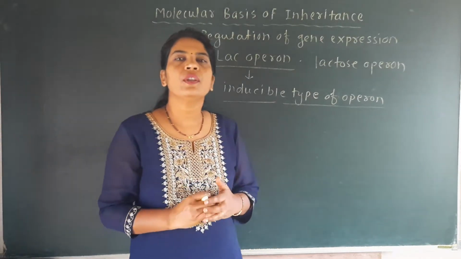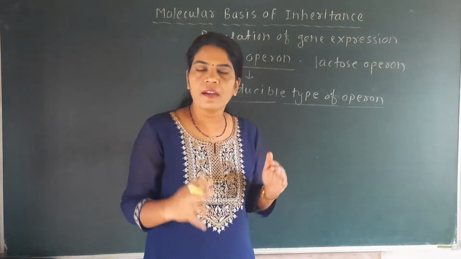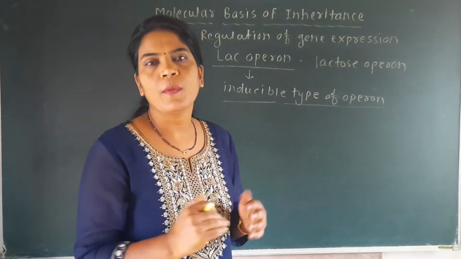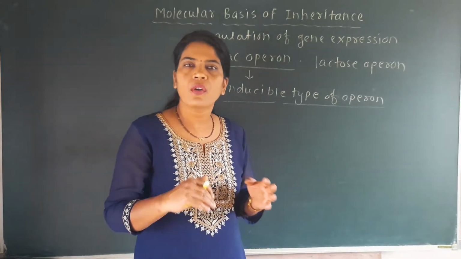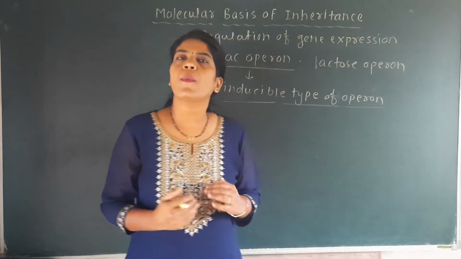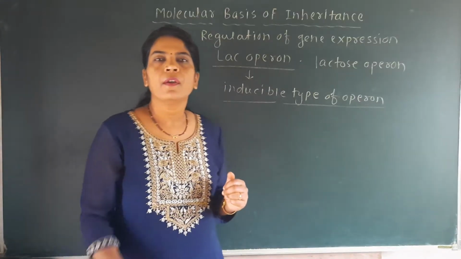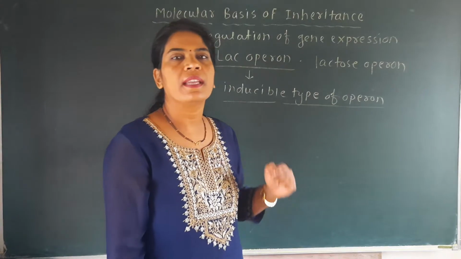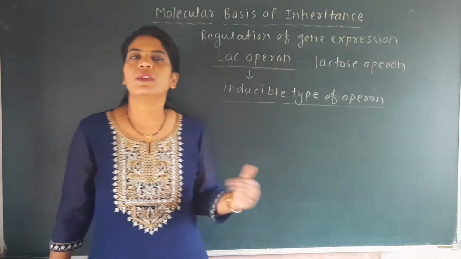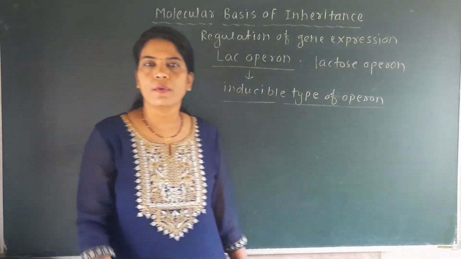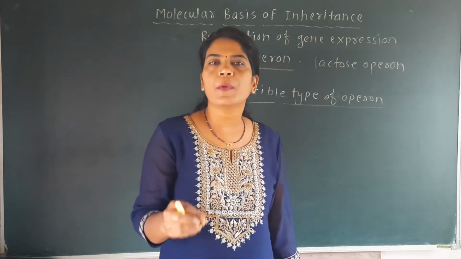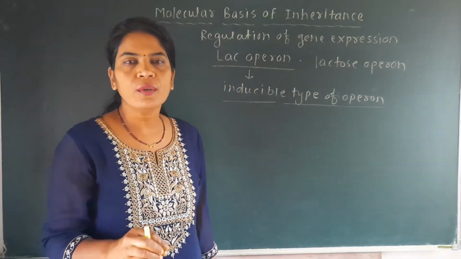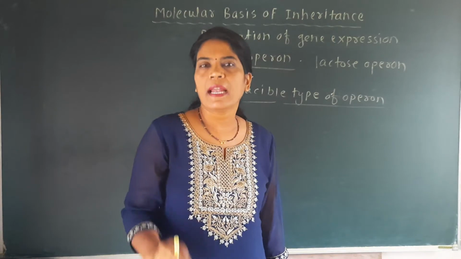In the previous lecture we have seen that generally in E. coli the source of energy is glucose. So normally glucose metabolism operates in this E. coli. But when we give the E. coli culture medium a lactose sugar, at that time lactose metabolism gets operated in that E. coli bacteria. So Jacob and Monod proposed the operon model in relation to E. coli for the lactose metabolism.